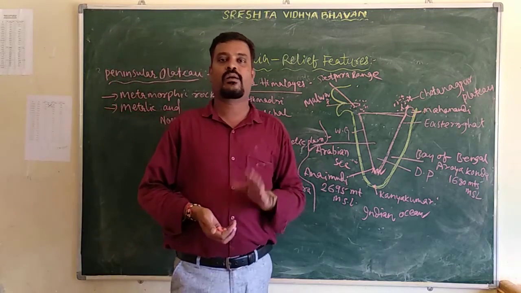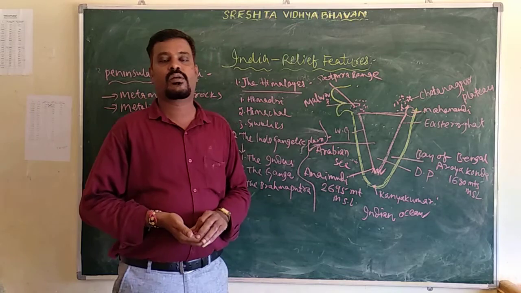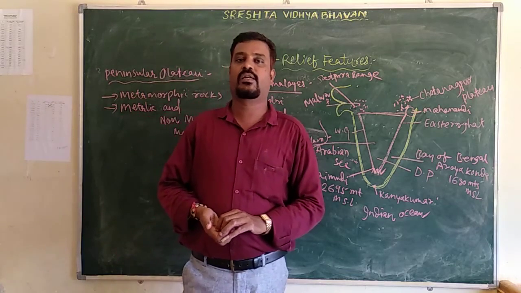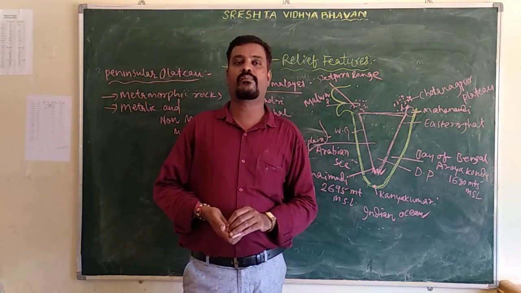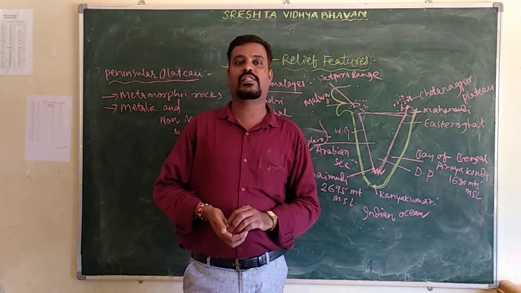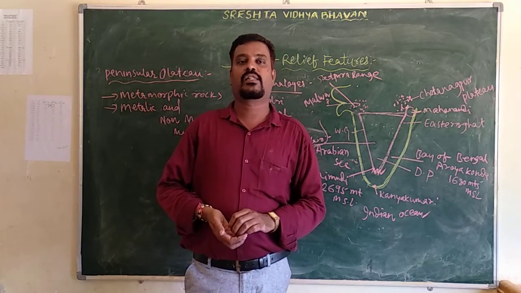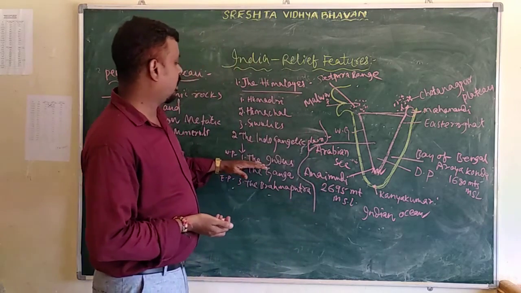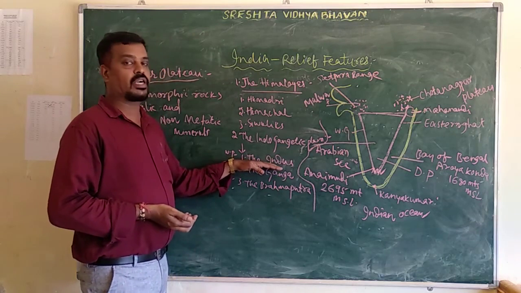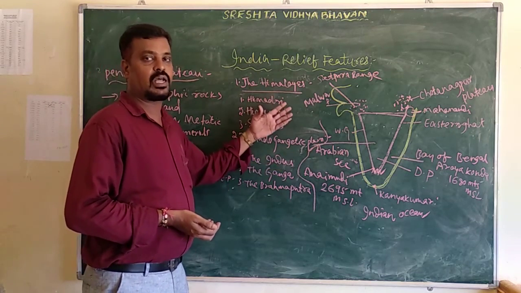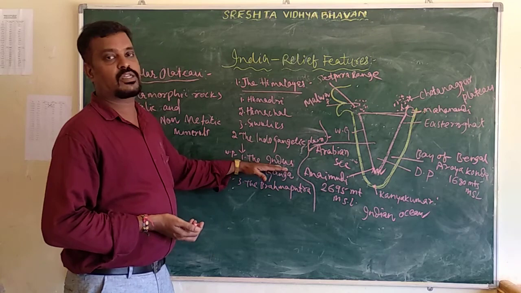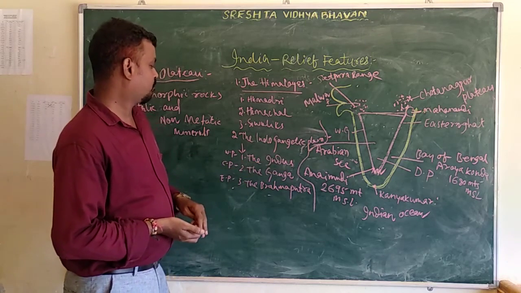What are they? The first one is the Ravi, the second one is the Beas, the third one is the Chenab, the fourth one is the Sutlej, and the fifth one is the Jhelum. Here, 80% of the water is used by Pakistan, and only 20% of the water is used by the Indian people.